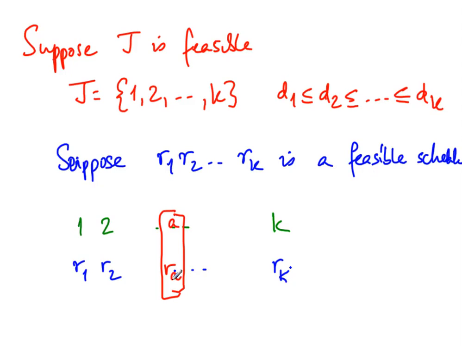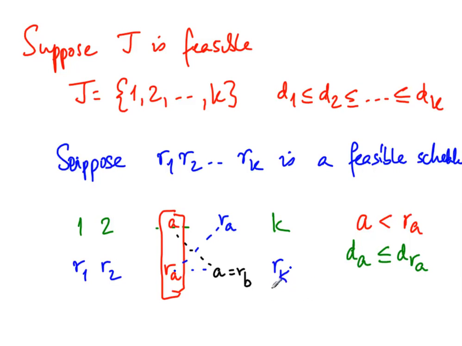So this means that if RA is not equal to A, it must be something bigger than A. So A is less than RA. In other words, RA comes from somewhere later, and therefore A is less than RA. And then because of our assumption, this means that the deadline of the job A is less than or equal to the deadline of the job R of A. Now let's look at this schedule again. So A doesn't appear here, but A must appear in this permutation somewhere. So A appears somewhere later on at some position B.